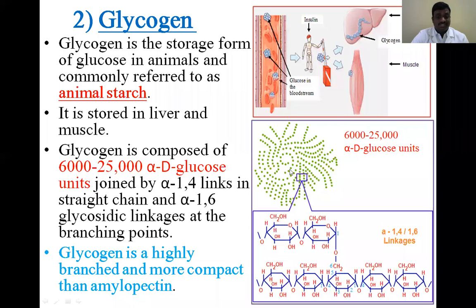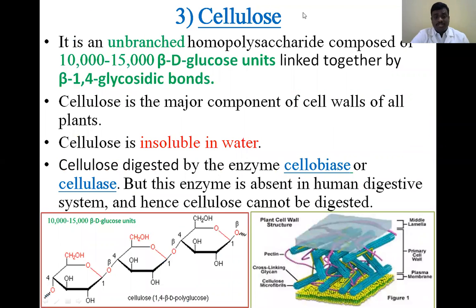Here the glycogen structure has 6,000 to 25,000 repeated units. Okay, it also has alpha 1,4 and alpha 1,6 glycosidic linkages. Alpha 1,4 is the straight chain and alpha 1,6 is the branched chain. Okay, this is about glycogen.